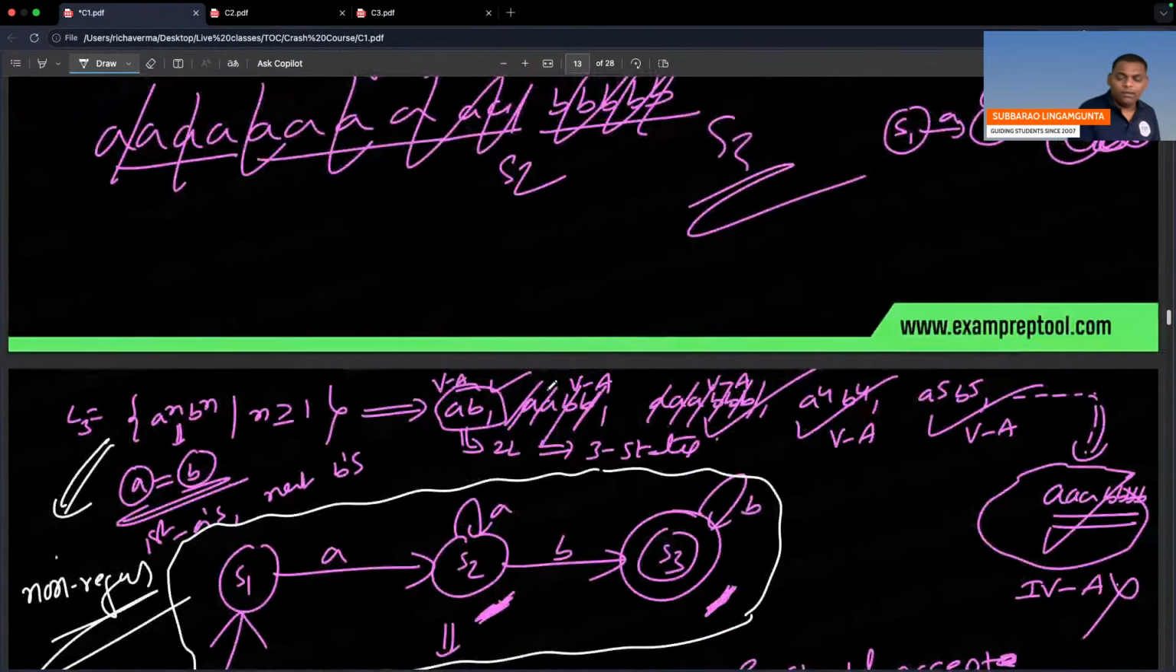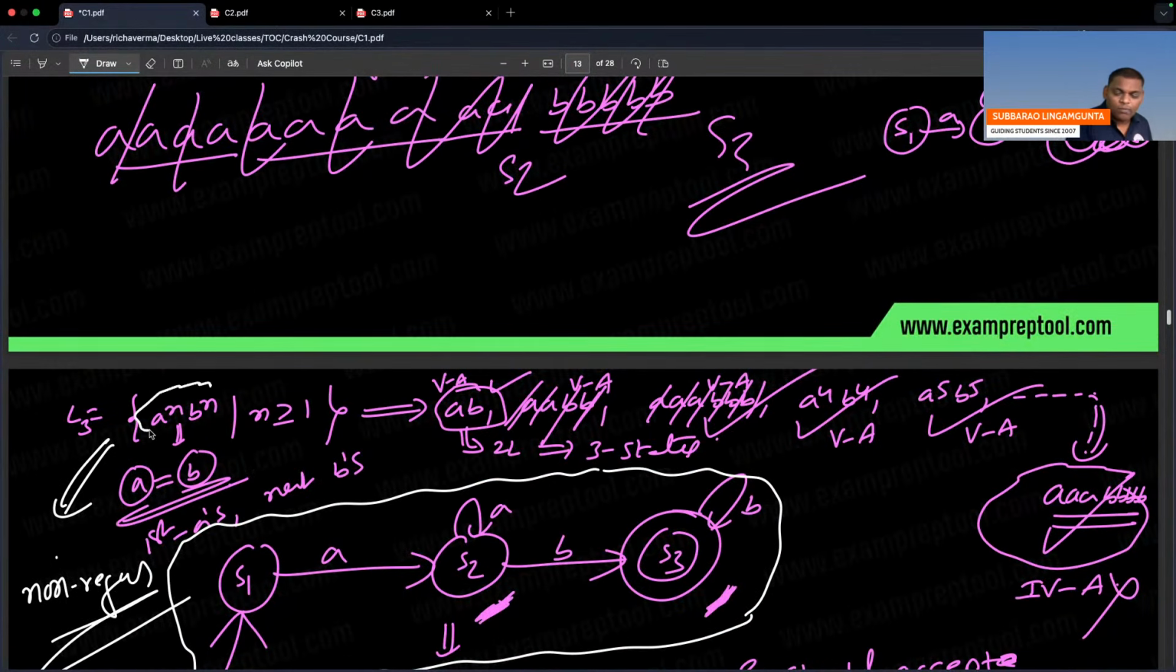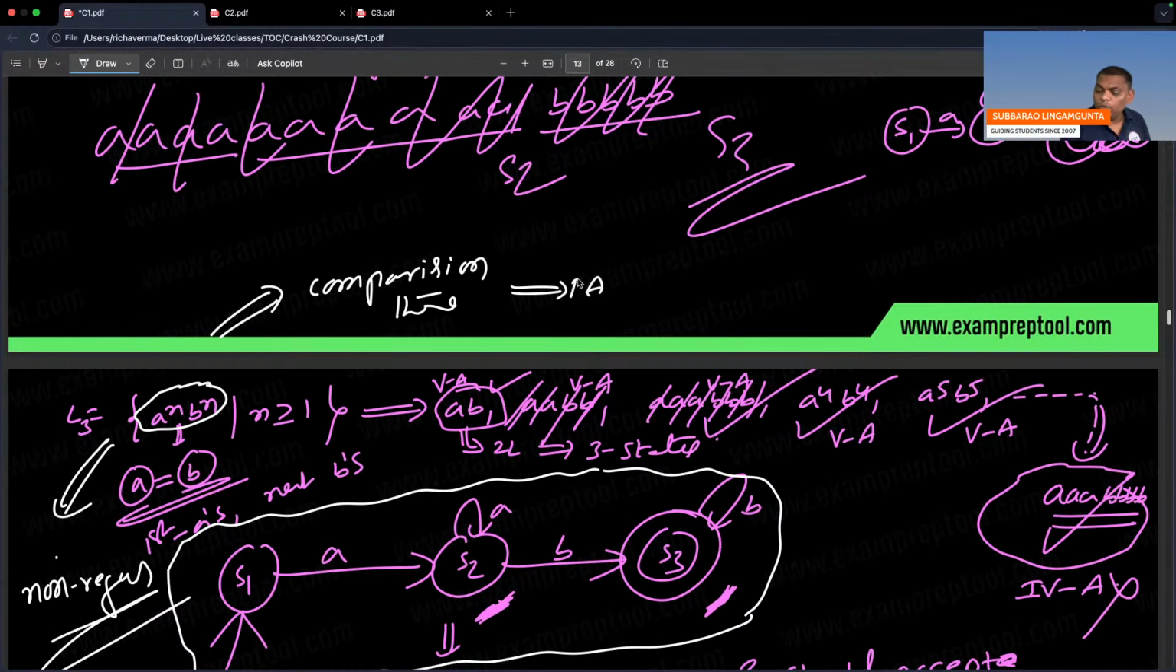Now see here, a condition is there: number of A's equal to number of B's. Comparison is there. Whenever there is comparison, finite automata is not possible. Then you have to go to PDA. If you see comparison, finite automata is not possible, and you have to go to PDA.